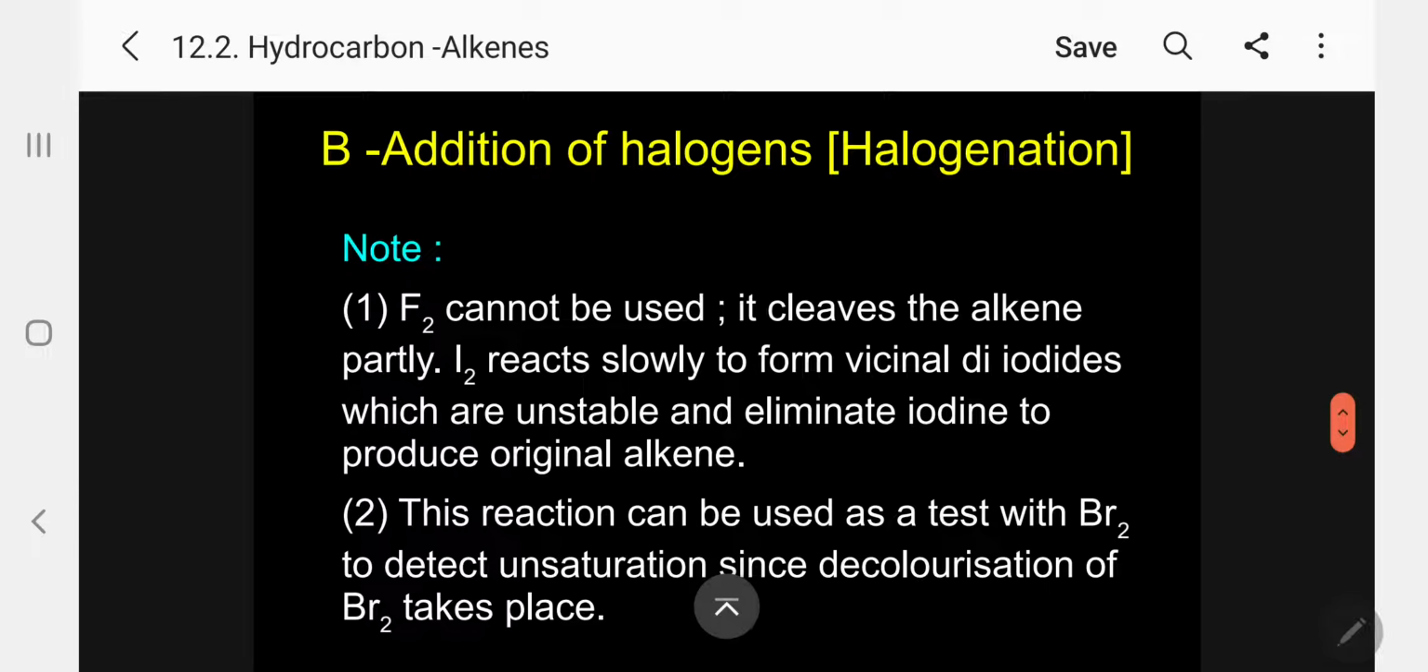Now, under halogenation, I want to give some information. Kindly follow: fluorine cannot be used because fluorine is highly electronegative.